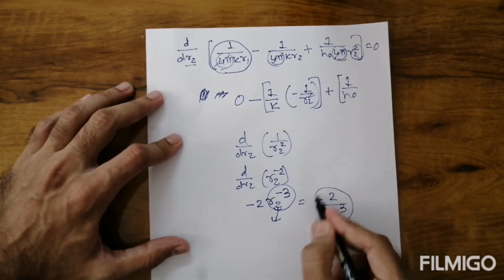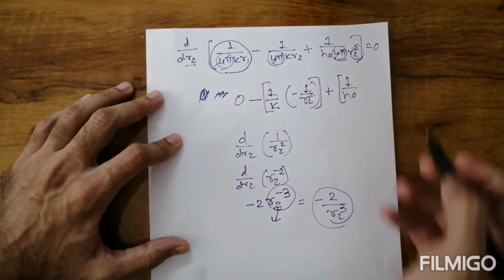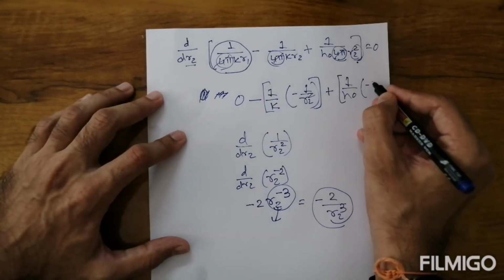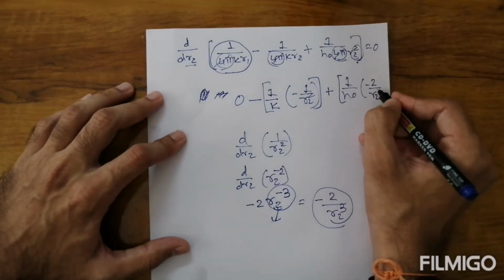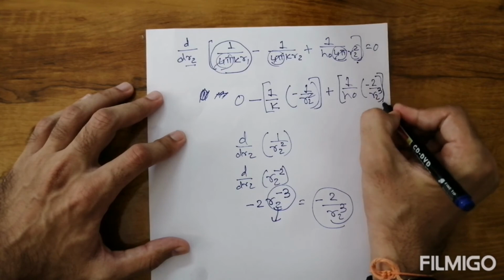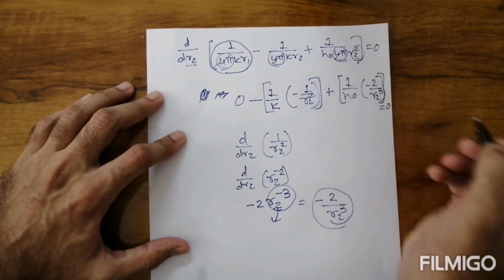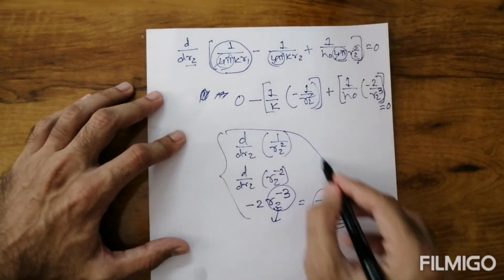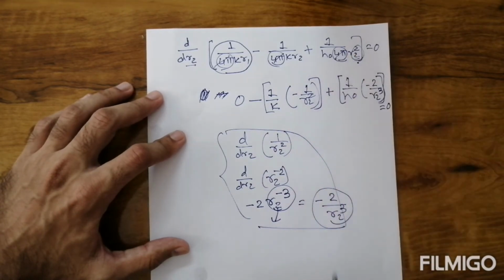So what will be our differentiation of 1 upon r2 squared? It will be minus 2 by r2 cubed, okay, is equal to 0. That is your differentiation of 1 upon r2 squared.